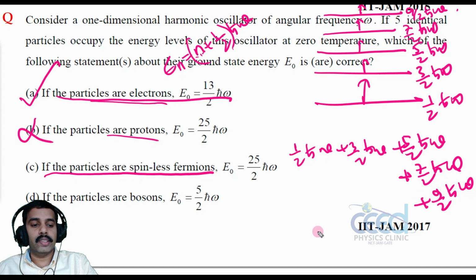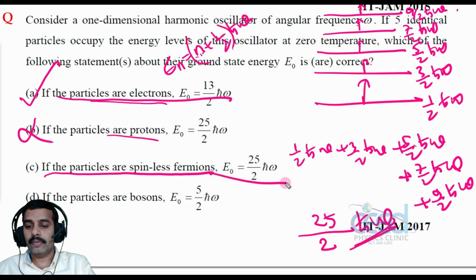So this is the total energy. So 1/2 I can take out: 1 plus 3 is 4, 4 plus 5 is 9, 9 plus 7 is 16, 16 plus 9 is 25. So 25 by 2 h cross omega. So this statement also is correct, right?